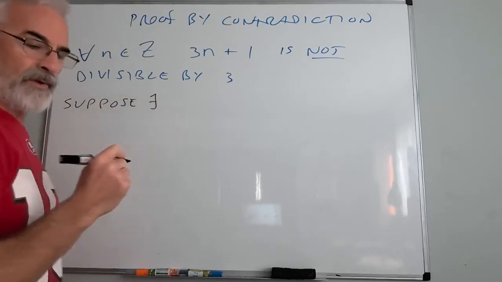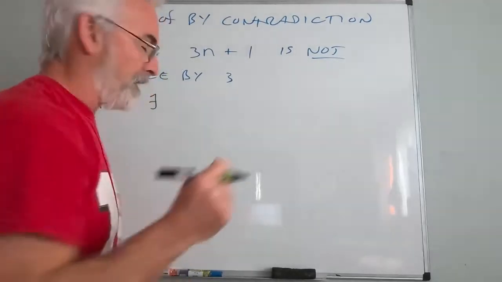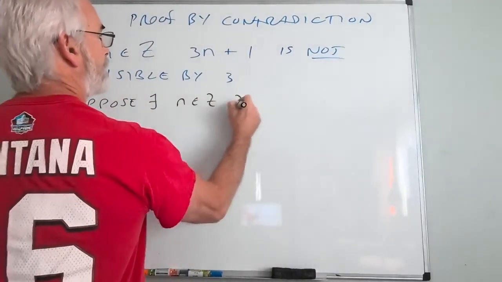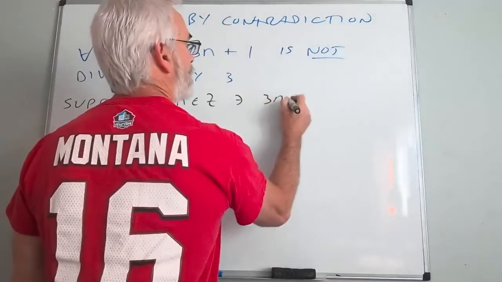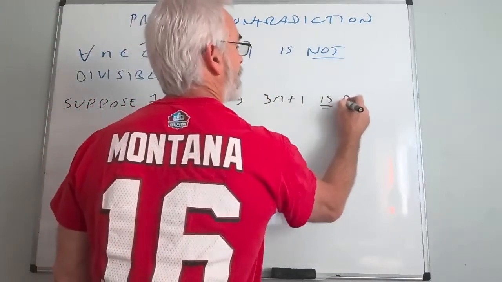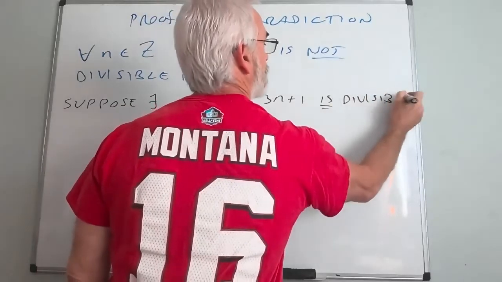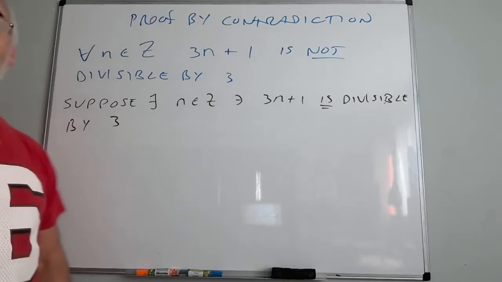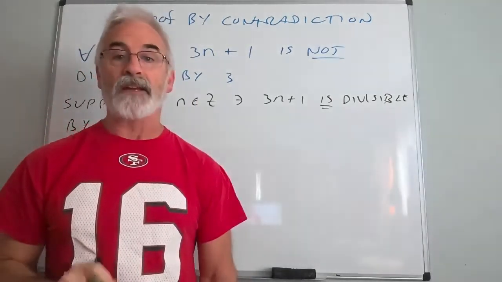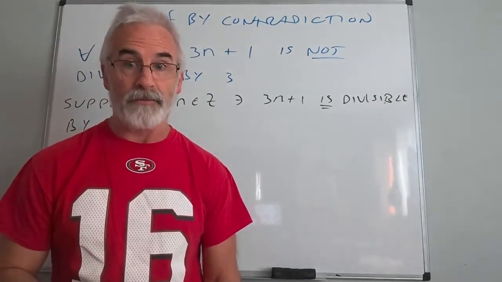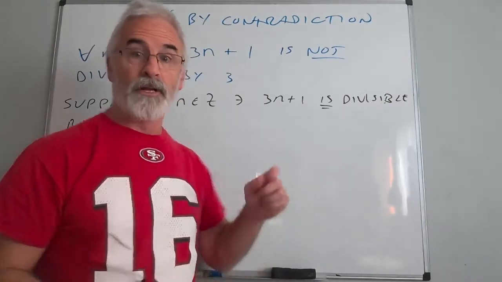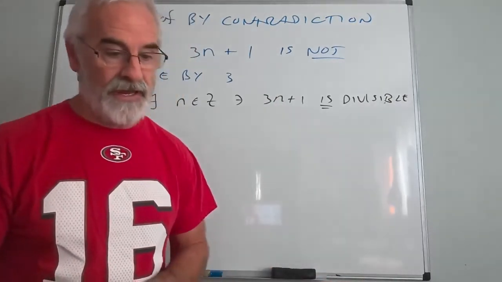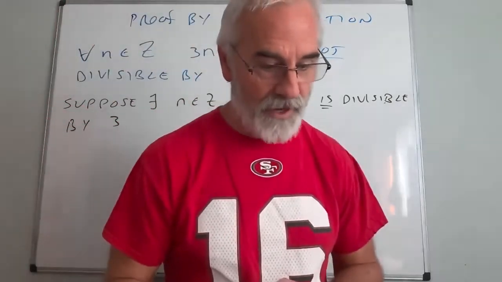there exists, and what letter should I use? Let's say, we'll use the same n. Suppose there exists n in the integers such that 3n plus 1 is divisible by 3. Okay. By the way, I only need 1. If I can show that there is 1 out there that this is true for, then this statement would be invalid, because remember I said all, and a counterexample you only have to come up with 1 time.